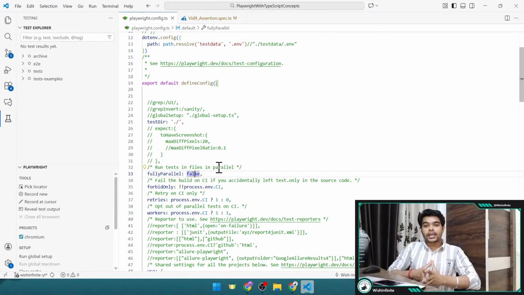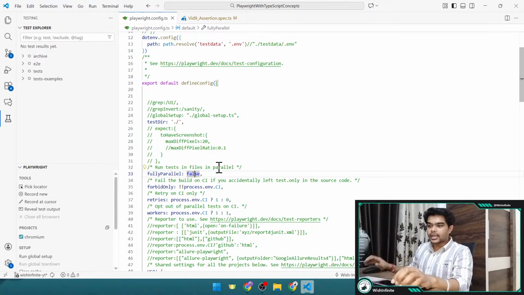But if you create your tests in such a way that one test is dependent on the previous one, and that one is dependent on the previous one, then in that case you would not be able to do this parallel execution, right?